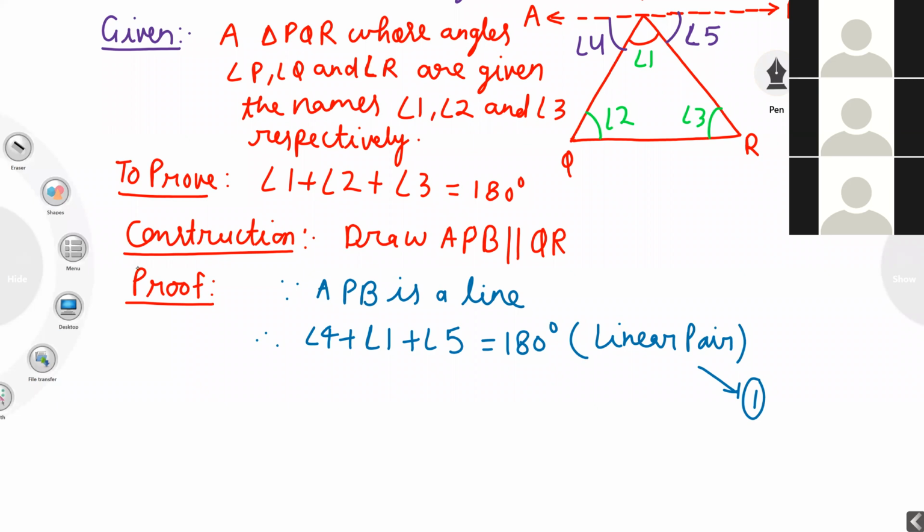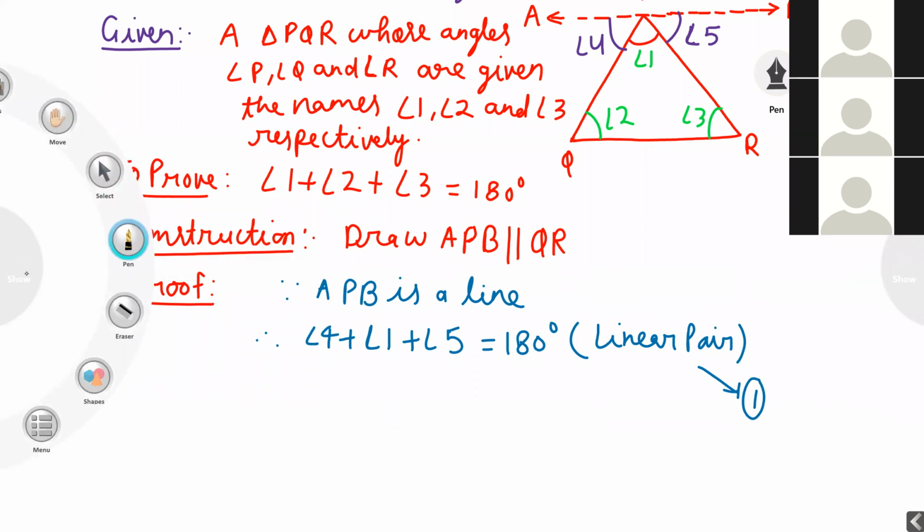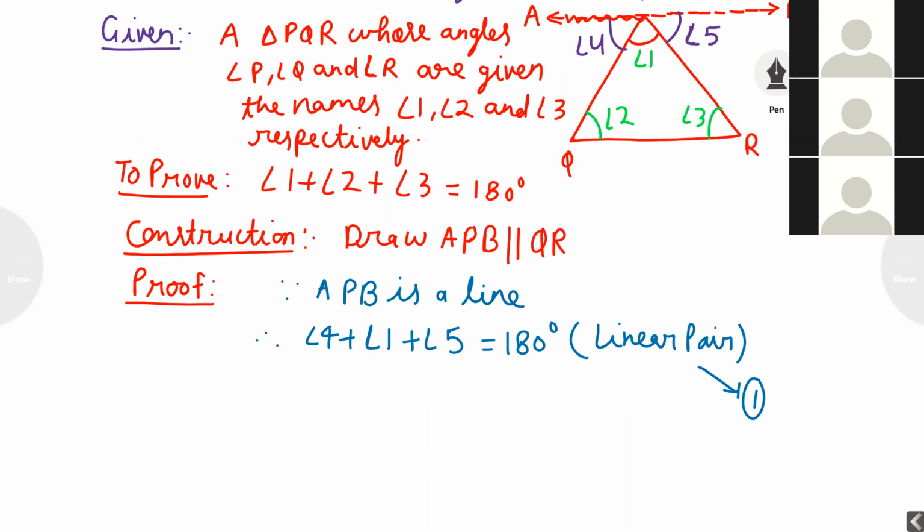Now in this figure, students, you are observing, I can say angle 4 is equal to angle 2. Why? It is forming a Z. That is alternate interior angle. Next, I can say angle 5 is equal to angle 3.